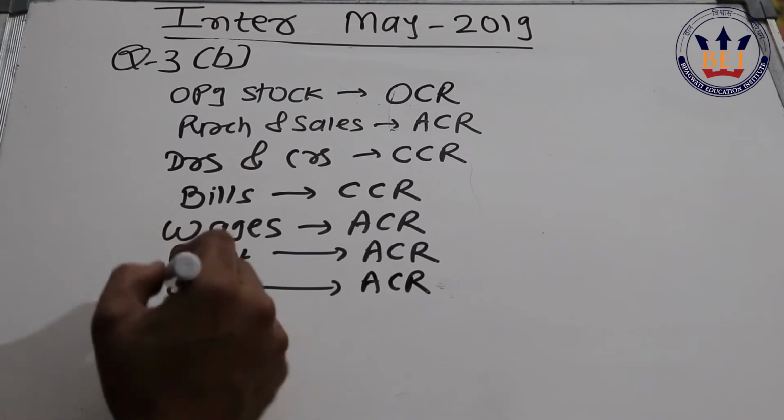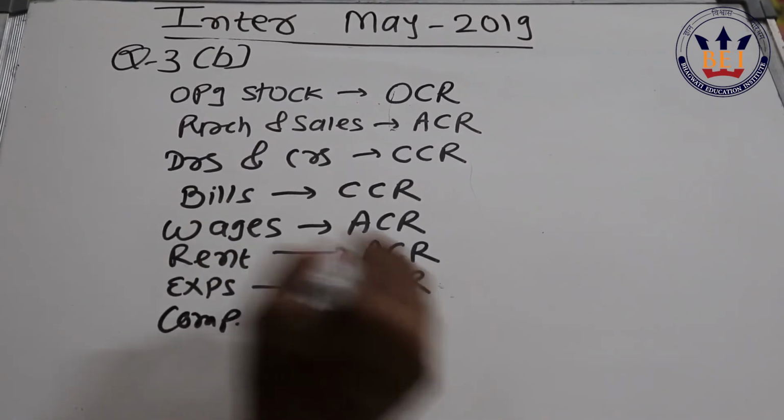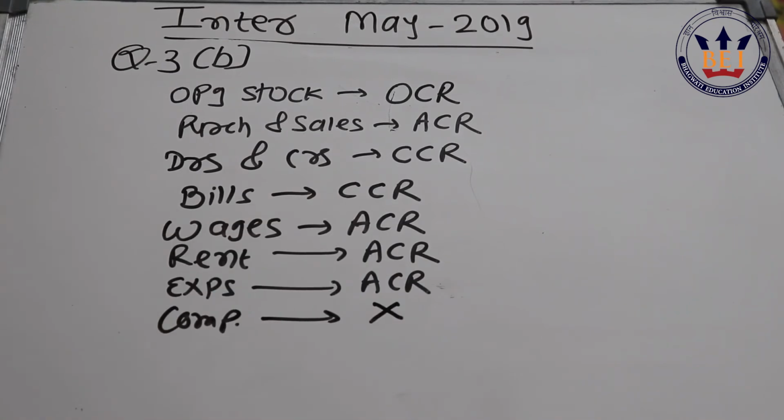Then computers, now mind well, for computers no conversion rate will be applied, because in the question they have clearly given that information. For purchasing computer we have received money from our head office, that should not be converted by applying any rate, but we should take the same amount and we depreciate accordingly.